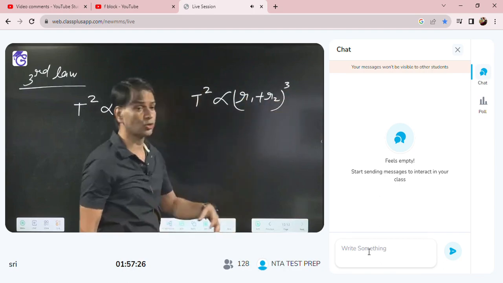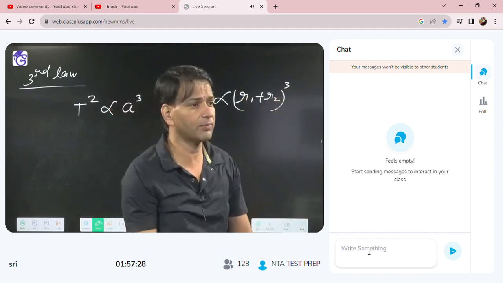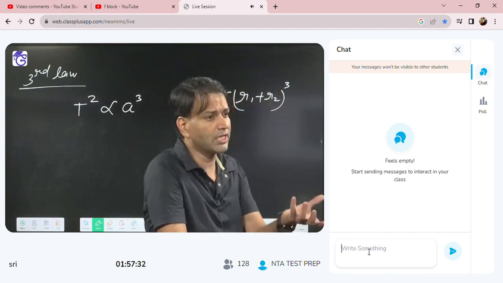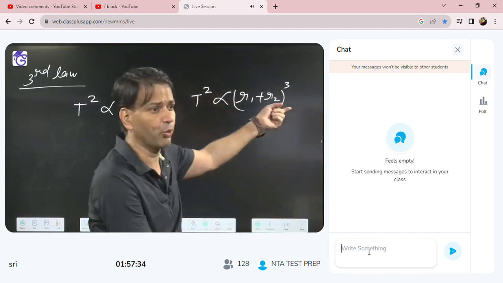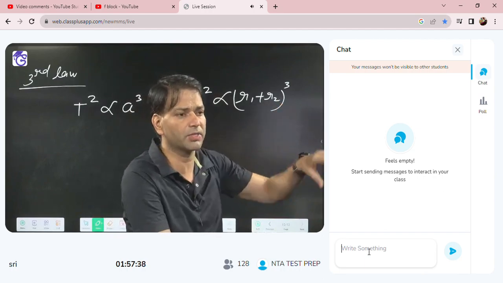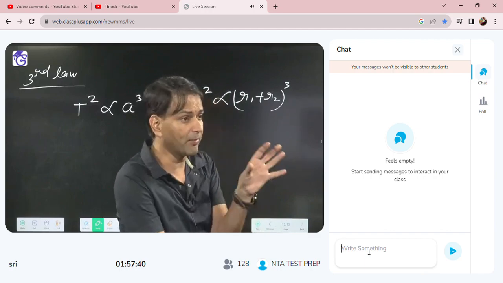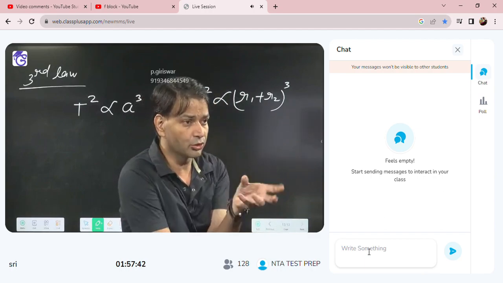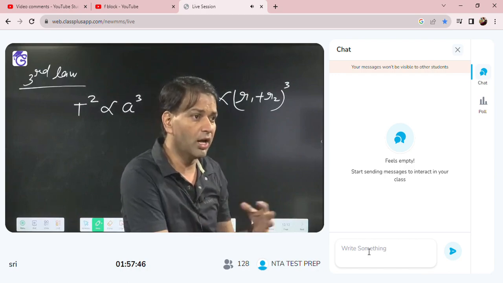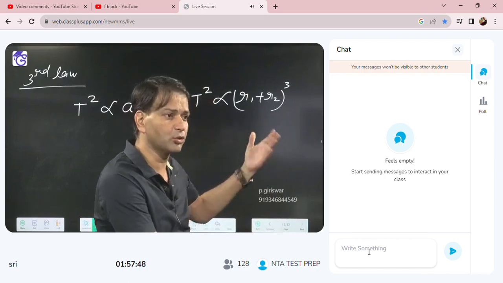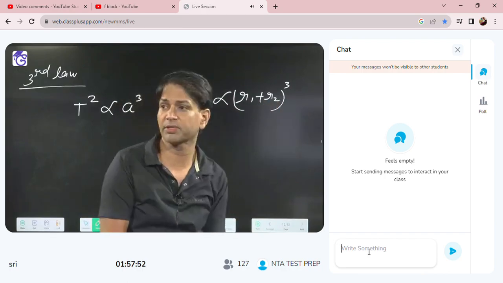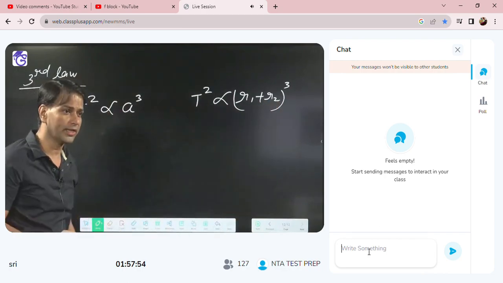So T square, because 2A is R1 plus R2, what is A? R1 plus R2 by 2. But 2 is a constant, and I am writing the proportional relation. So directly I can say T square is directly proportional to R1 plus R2 whole cube. If minimum and maximum distance they have given, 2A I can write as R1 plus R2, so A is R1 plus R2 by 2. But since I am writing a proportionality relation, 2 will go into the proportionality. So T square is directly proportional to R1 plus R2 whole cube. Okay.